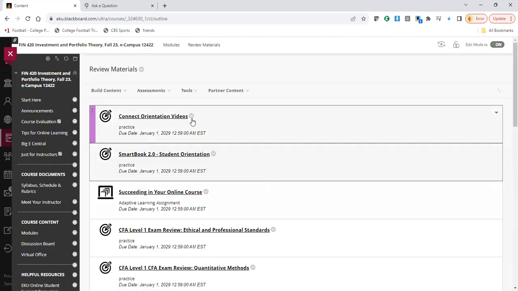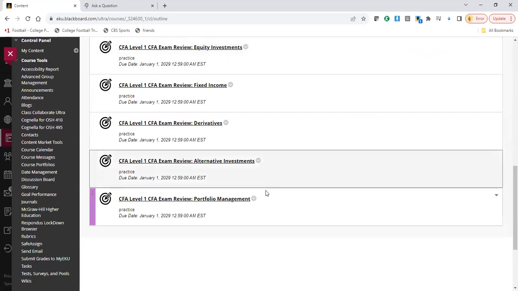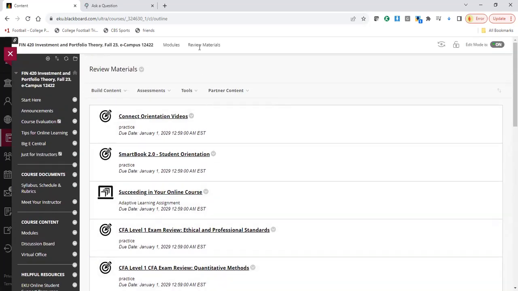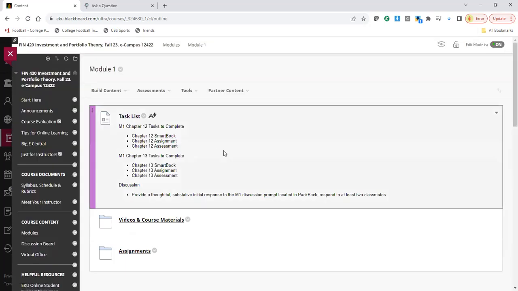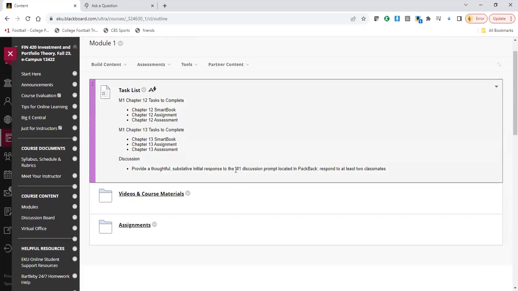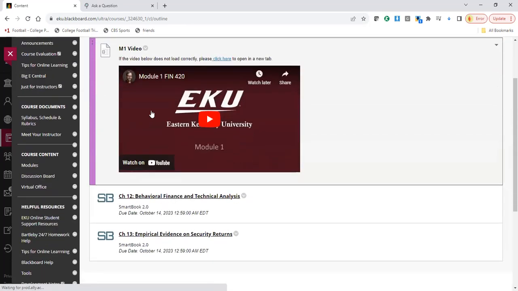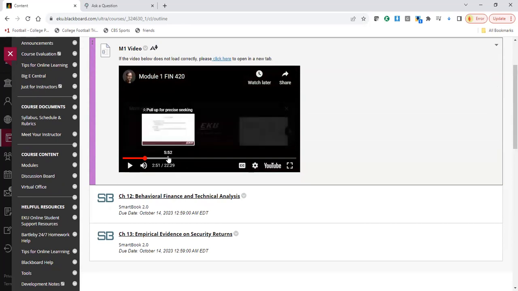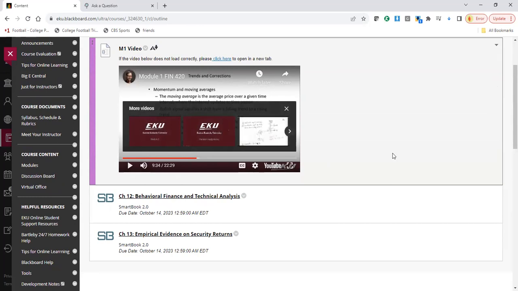None of this is required, but if you haven't used Connect before and things like that, you might find this to be useful. There's also things from the CFA if you find that interesting and you'd like to go down that route. When you go to the modules for each of the weeks, I'll tell you what you need to do in that module. On videos and course materials, you'll have a video, right? This just plays on YouTube from my channel, right? And I'll just work through all the things you need to know, right?